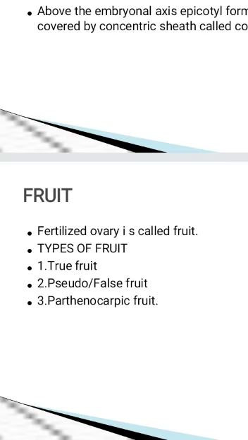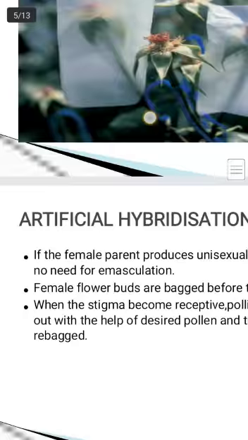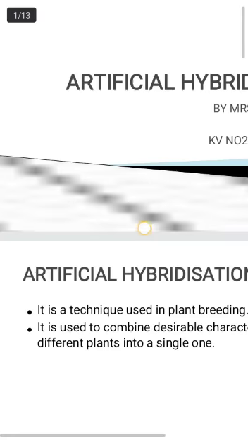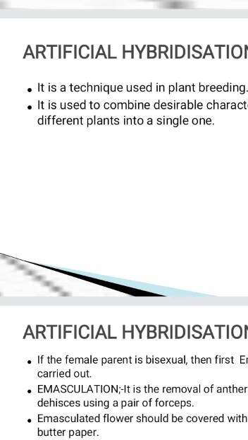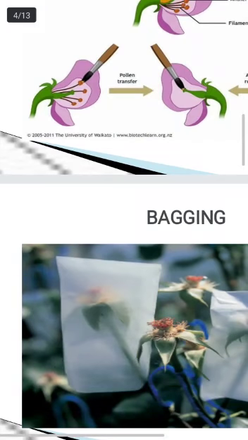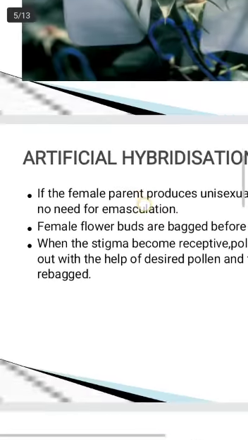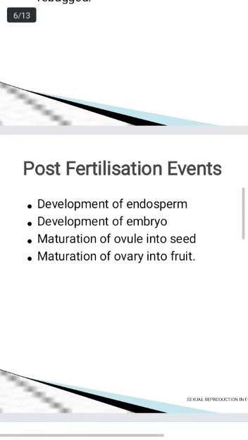So in today's class you have studied what is artificial hybridization, how it is done both in case of a female parent having bisexual flower or unisexual flower, what is emasculation, bagging, and what is the significance of bagging. Then you have studied post-fertilization events, that is development of endosperm, development of embryo, and fruits and its types. Go through up to this today.